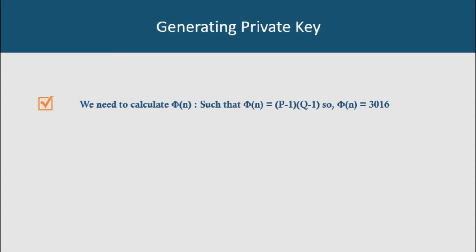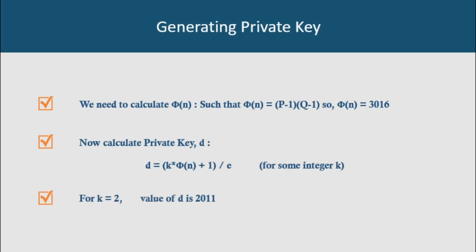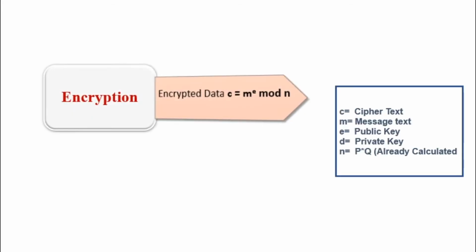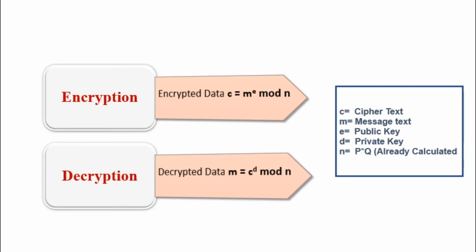k is some integer, we take it as 2. phi(n) is calculated by the formula (p minus 1) times (q minus 1). The p and q are the prime numbers and e is the co-prime number that we used previously. Next is the encryption of the message m into the ciphertext by this formula. You can see that it depends completely on the public key components e and n. After this we can decrypt the ciphertext into the message, and the decryption formula depends on the private key component d and the number n.